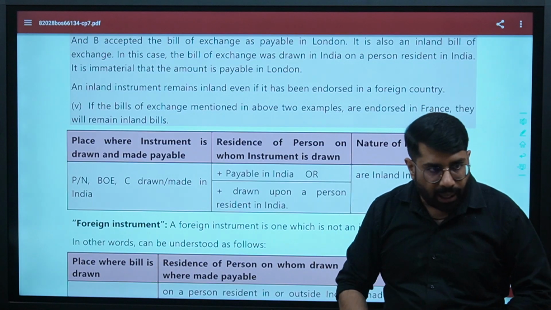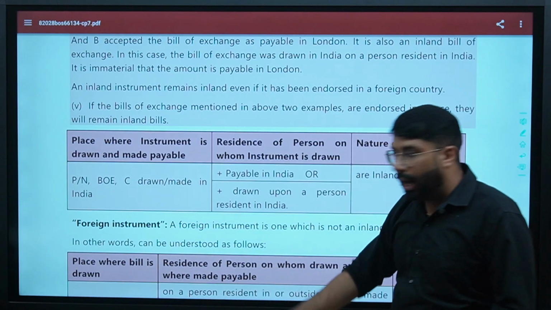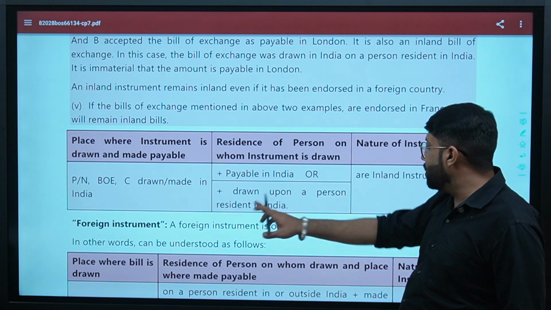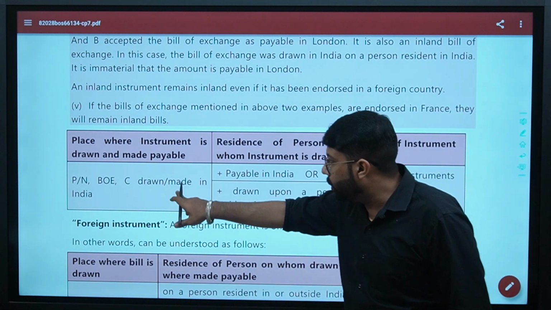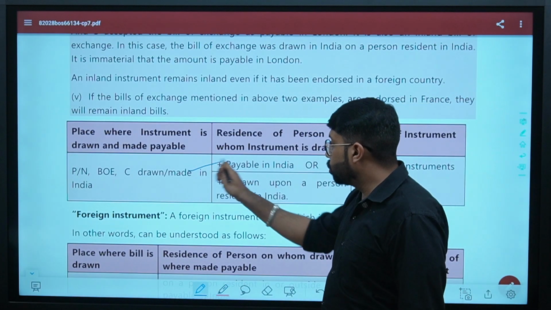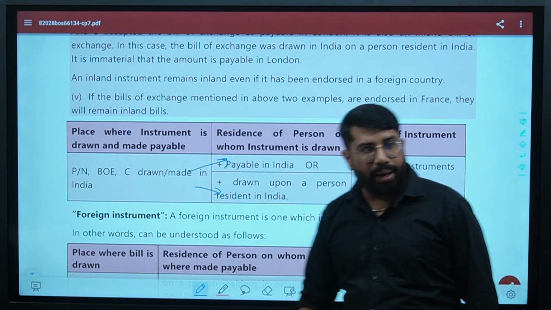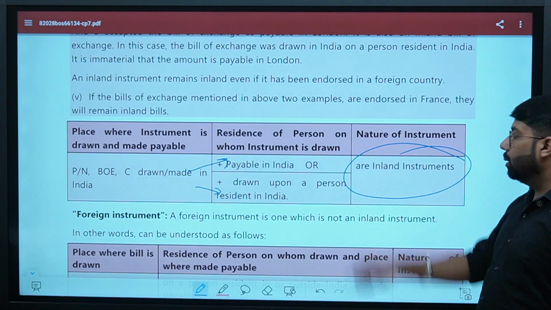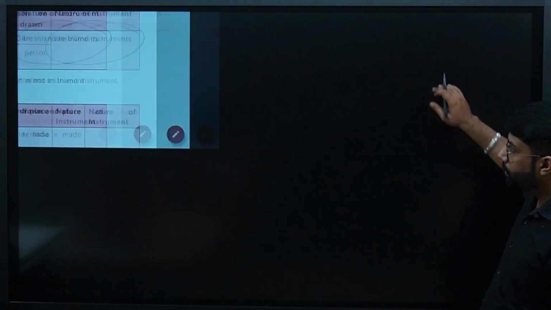You are drawing it in India, you are making it payable in India, or you are drawing in India, or you are drawing upon a person who is resident in India. In both the cases, there are two combinations. This combination, or this combination. Any of the combination being satisfied, it will be an inland instrument. Are you clear? Some examples.